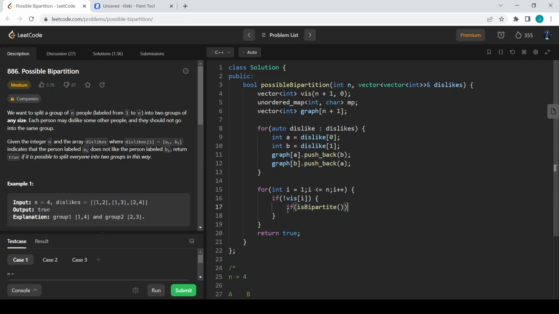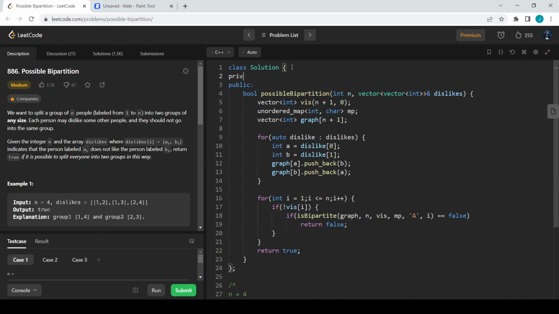If this function equals false, I will just return false. So this bipartite function takes the parameters graph, then n, then I will also pass visited, I will also pass mp, and the current group ID is A. The current group ID that I can give for this current node is A, and the node is i. i is the current node.